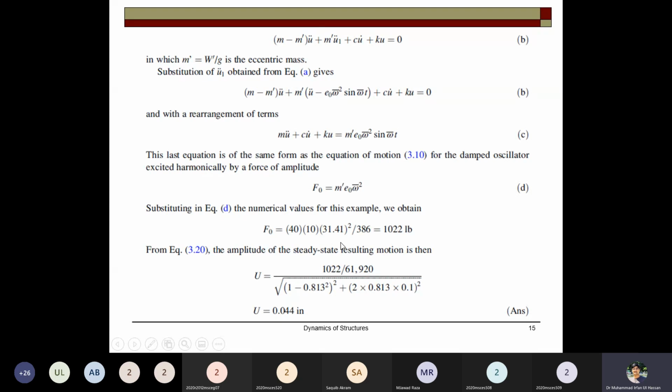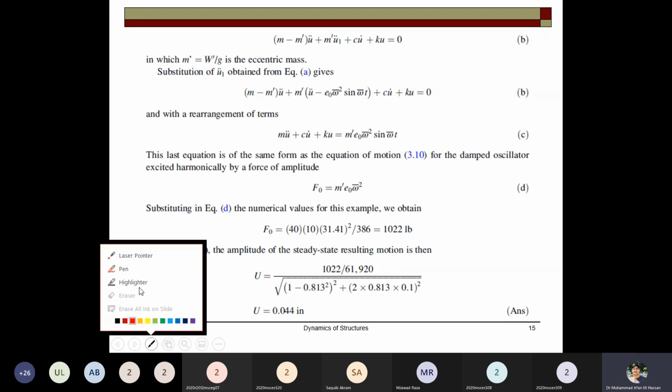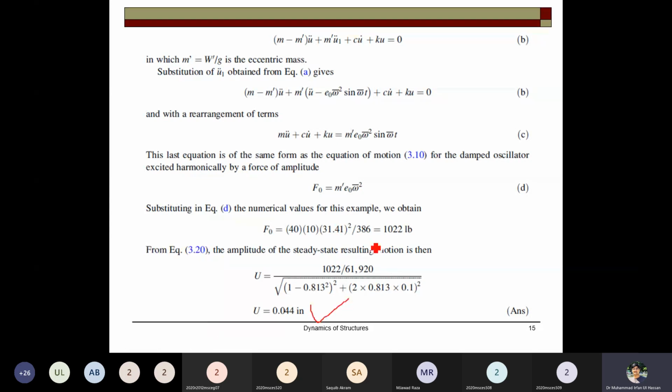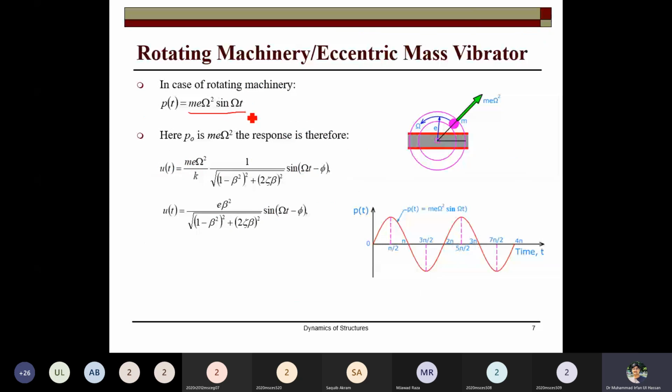So we have all the values. This is the eccentric mass force, and from that we now have all the parameters, and u will be written. U is basically f naught over k divided by this formula, square root of 1 minus r square squared plus 2 r zeta squared. So the amplitude of this system can be determined. This was basically unknown, the amplitude, and f naught in this case, as I said in the lecture, is the eccentric mass force, m e omega square.